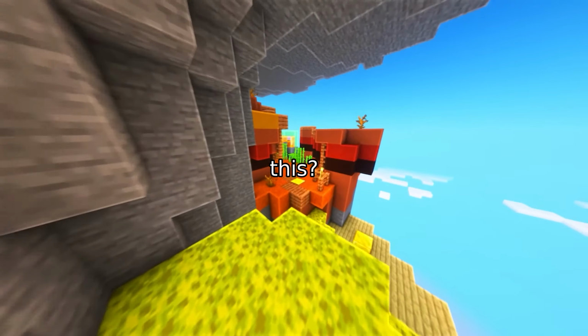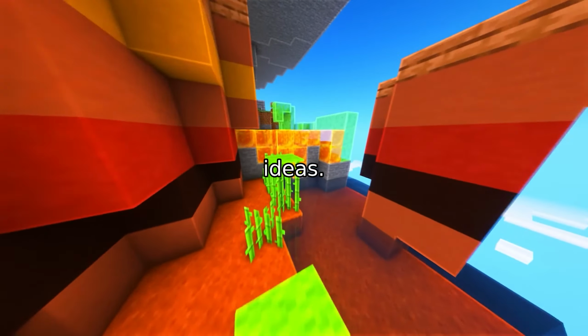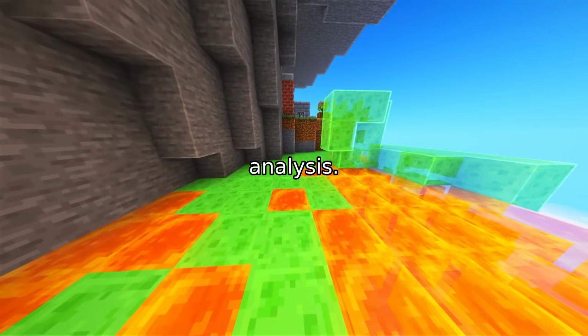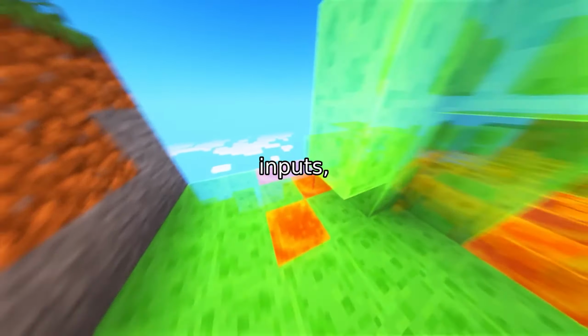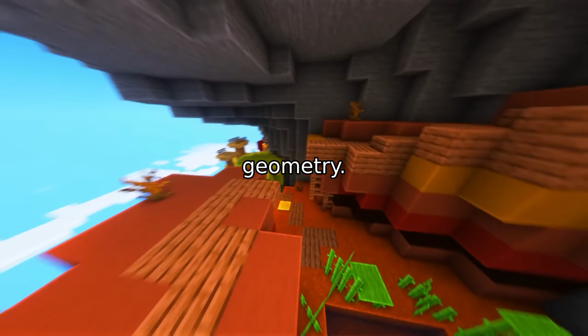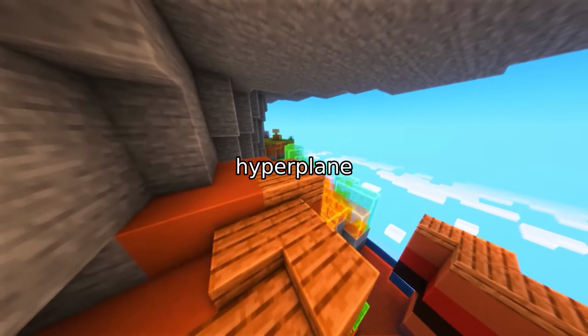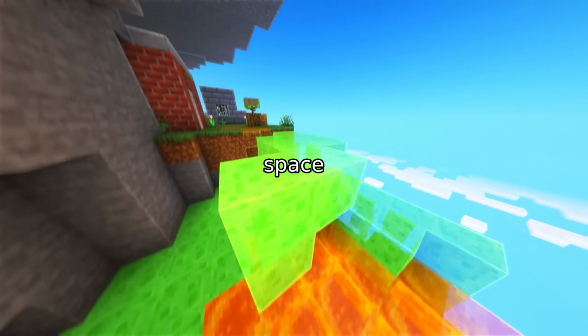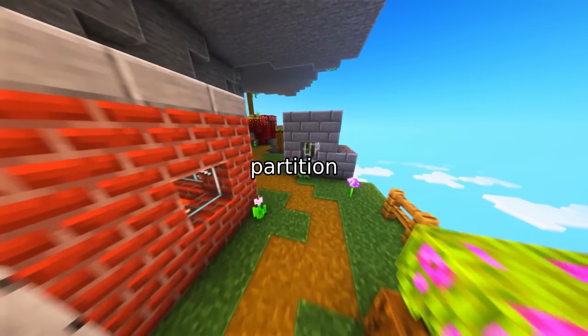How did they prove this? They combined two powerful ideas. 1. Gradient analysis. By studying how outputs change with inputs, they estimated maximum sensitivity. 2. Random geometry. They used techniques from random hyperplane tessellations. Imagine slicing input space into regions to analyze how networks partition data.